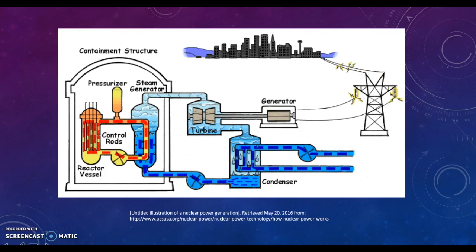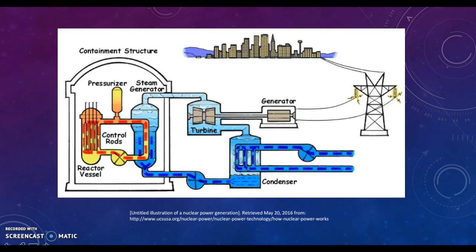Atoms in the nuclear fuel are split, releasing their nuclear energy and creating thermal energy. This heat energy is in turn captured in the form of steam and used to drive a turbine generator, creating kinetic energy. And finally, this kinetic energy spins a magnetic field around a conductor, causing a current to flow, creating electrical energy.